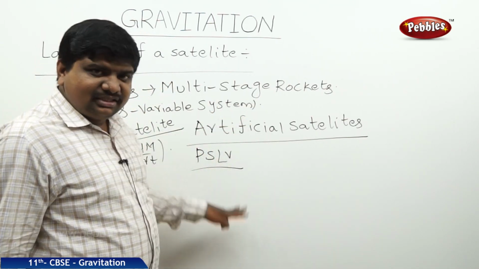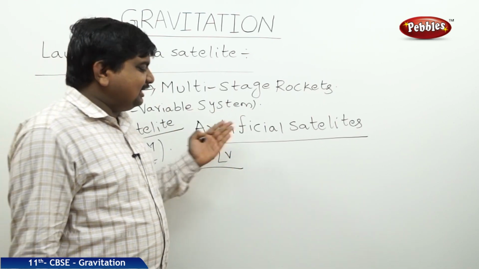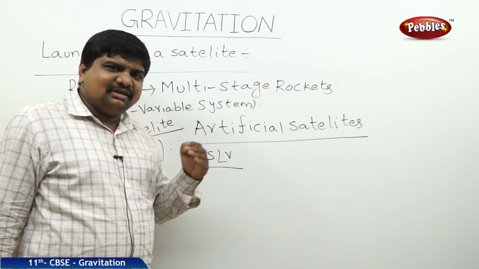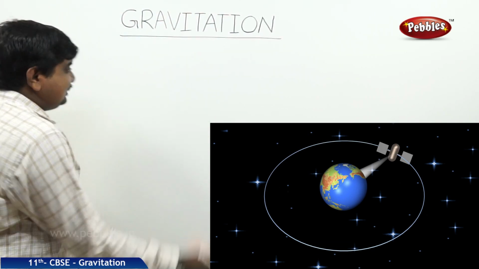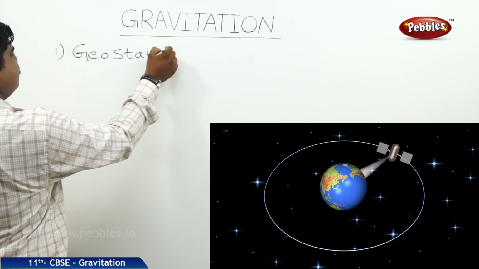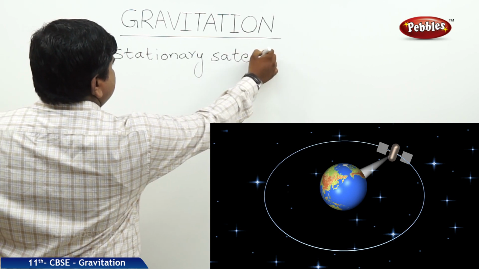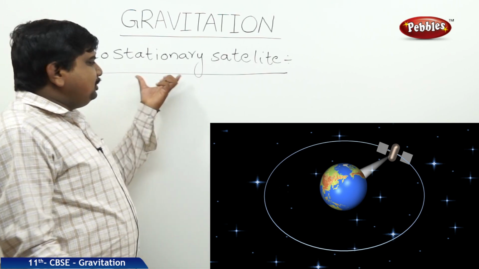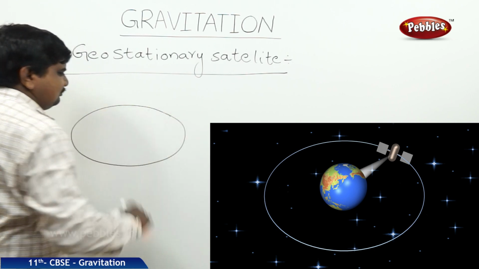The satellites which are launched have many uses with respect to different coverage areas and different purposes. Now this satellite technology is useful in many areas of our daily life. The first type of artificial satellite is the geostationary satellite. What is the meaning of geostationary? Suppose this is the path of the earth around the sun.